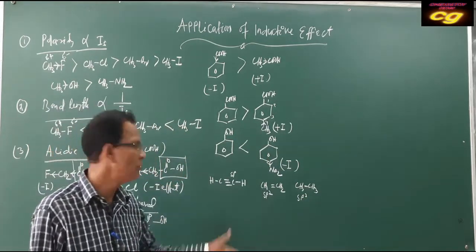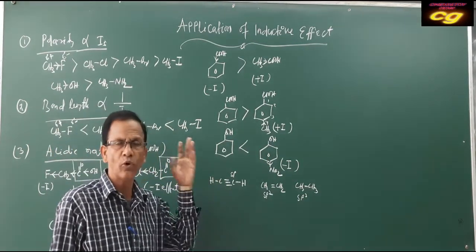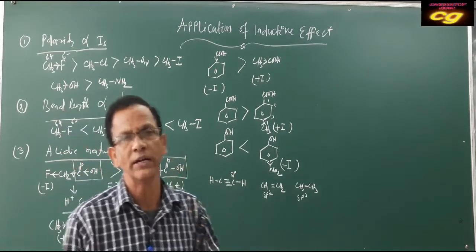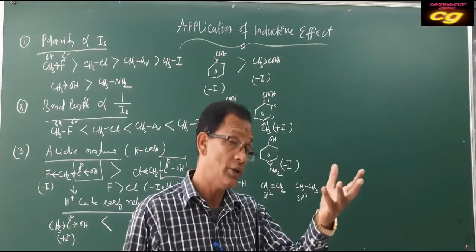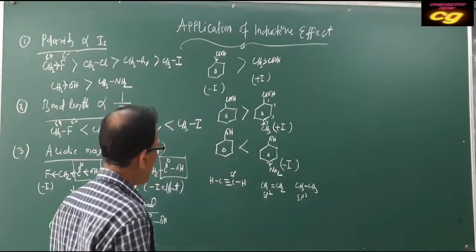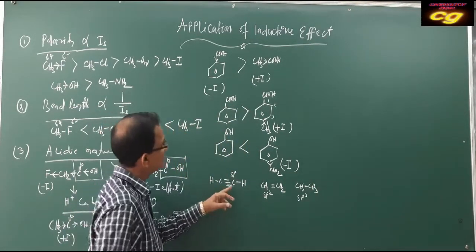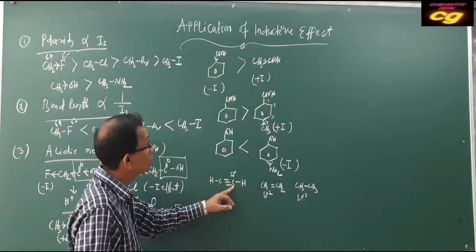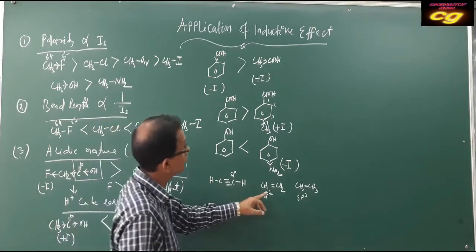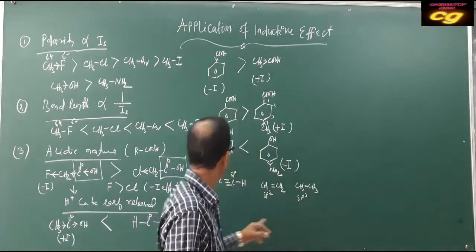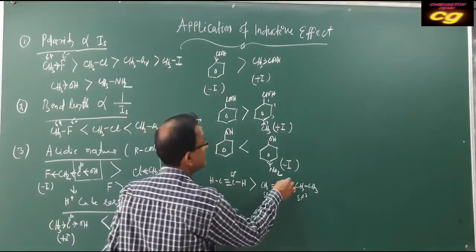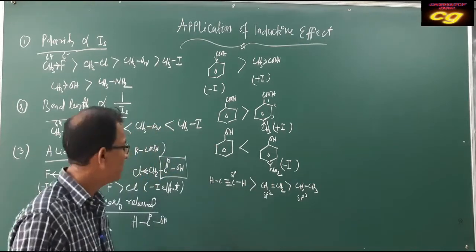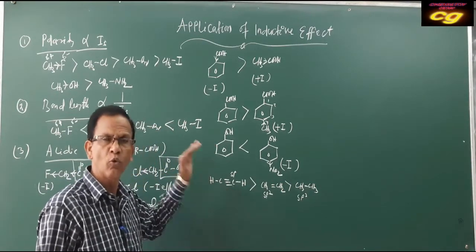We have already discussed earlier that more s character means more electronegativity. If the s character of the carbon atom is more, the electronegativity is more. As this carbon has more electronegativity compared to the double bond and single bond carbons, acetylene is more acidic than ethylene, than ethane, because more s character means more electronegativity.